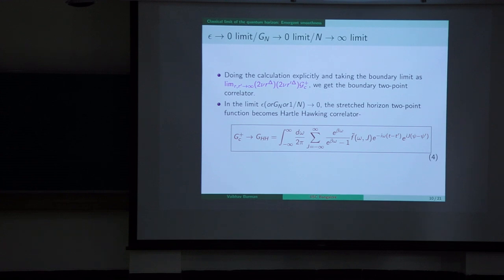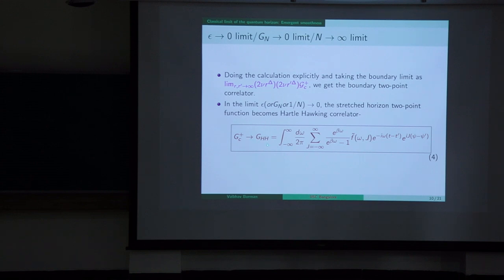So now from this bulk two-point function, we can take this limit and get the boundary two-point function. This is the standard way of getting the boundary answer from the bulk answer in AdS/CFT. Now if we take the epsilon goes to 0 limit, which is equivalent to the Gn goes to 0 limit or the n tends to infinity limit, in this limit our state horizon two-point function becomes exactly the Hartle-Hawking two-point function.